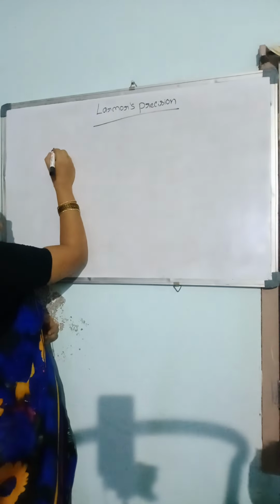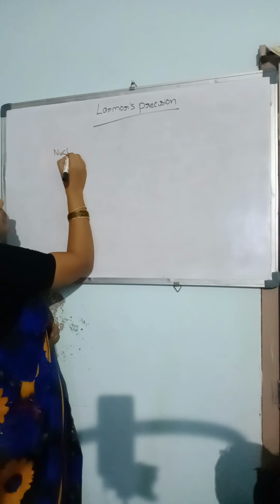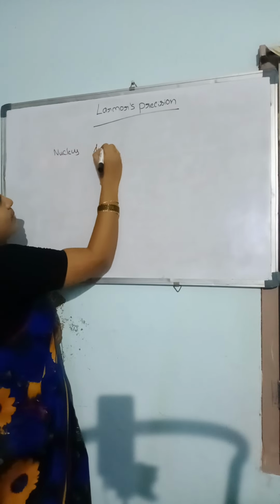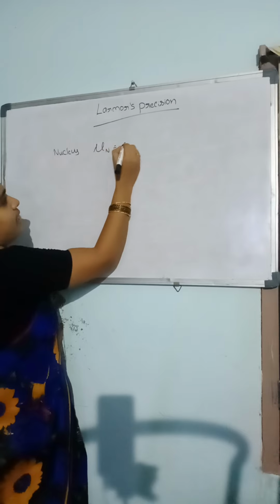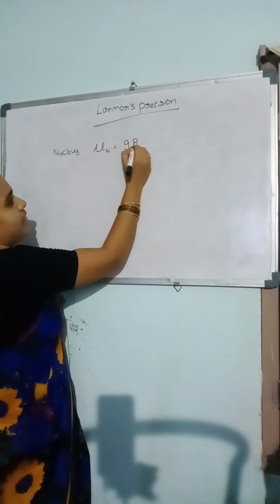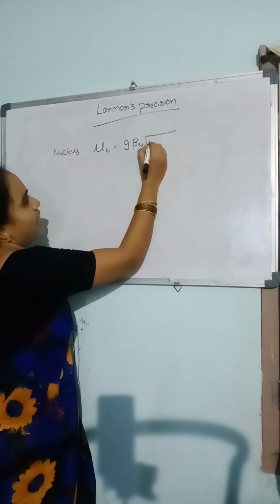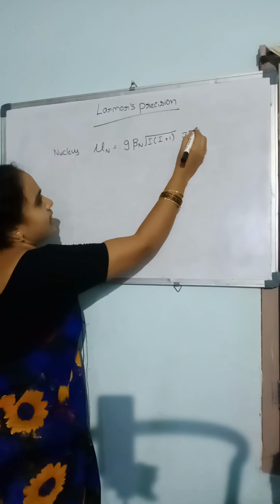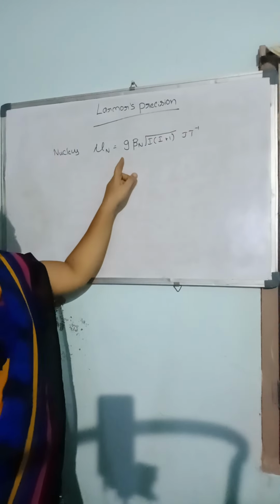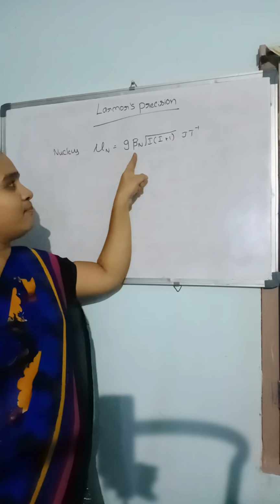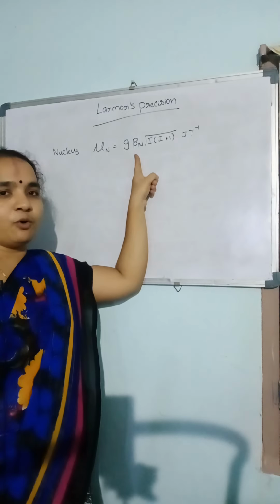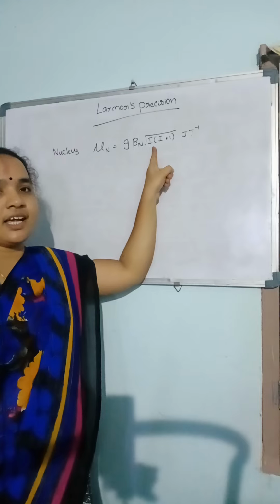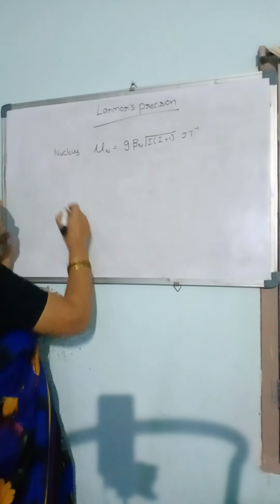For the nucleus, in the previous classes we calculated the magnetic dipole moment as g beta n root of I into I plus 1 joule per tesla, where g is the Landé splitting factor, beta n is the nuclear Bohr magneton, and I is the nuclear spin quantum number.